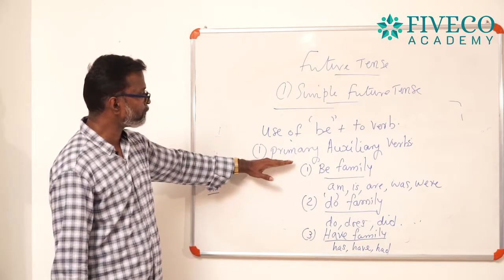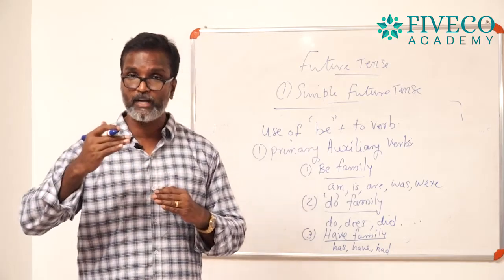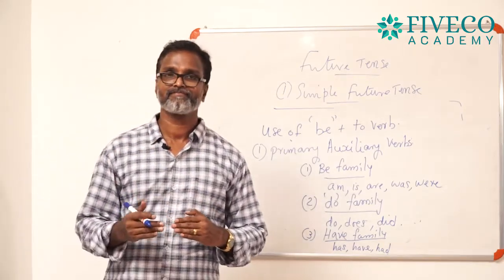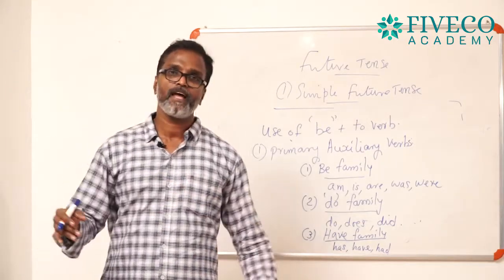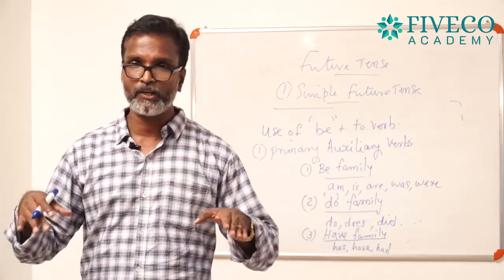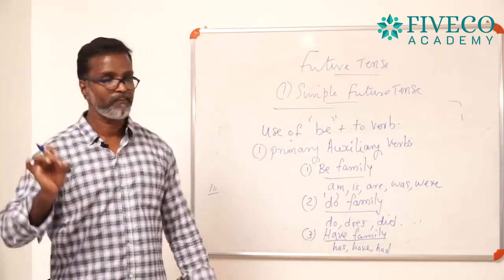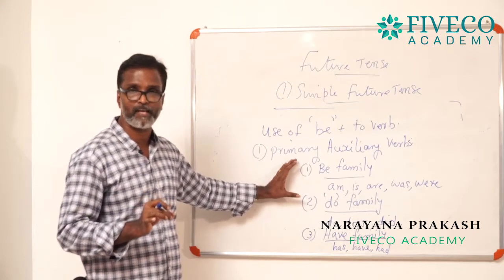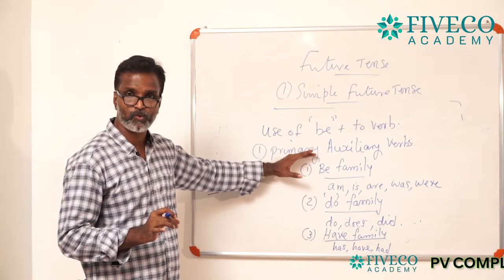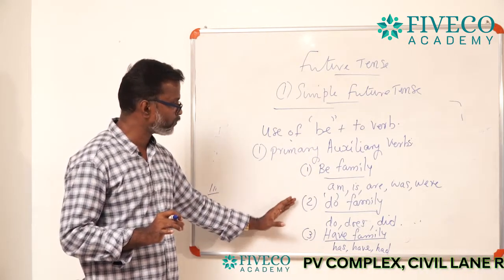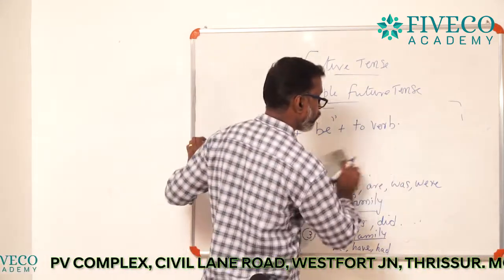They are called primary auxiliary verbs. Primary auxiliary verbs we use only to make tense. You already studied simple present, present continuous, present perfect continuous, and simple past, past continuous, past perfect, and past perfect continuous. So for the formation of tenses, we need the help of these primary auxiliary verbs. Primary auxiliary verbs have classified into three divisions: B family, do family, and have family. And the next one is modal auxiliary verbs.